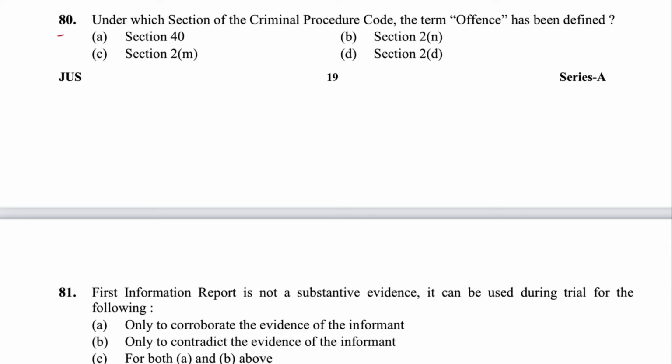Next is 80: under which section of CrPC has the term offence been defined in 2N? 2D is complaint. Section 40 is duty of village officer in relation to village affairs. 2M is notification. So see, in IPC section 40 talks about the offence, but they are asking here about the Criminal Procedure Code. So it is section 2N. B is the answer.